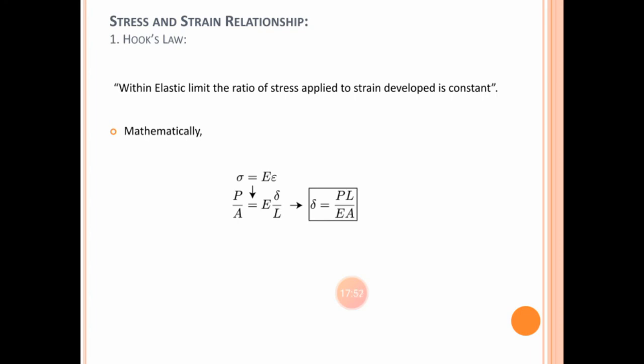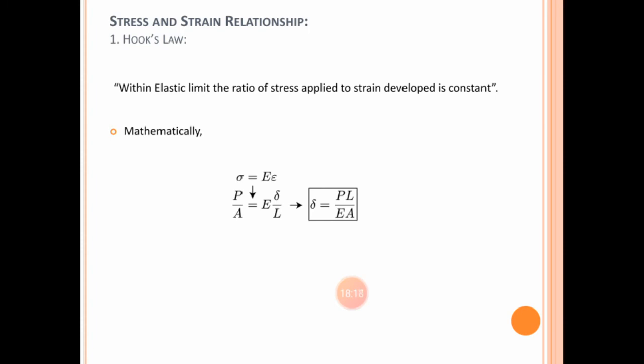In other words, stress is directly proportional to strain within the elastic limit. The condition is that there should be an elastic limit, and up to the elastic limit stress is directly proportional to strain. The elastic limit is the limit up to which, if the force is removed, the body will regain its original shape and size.